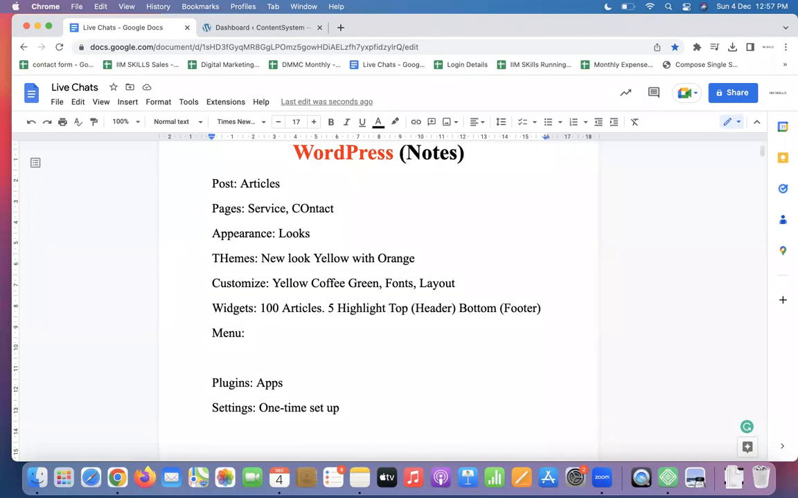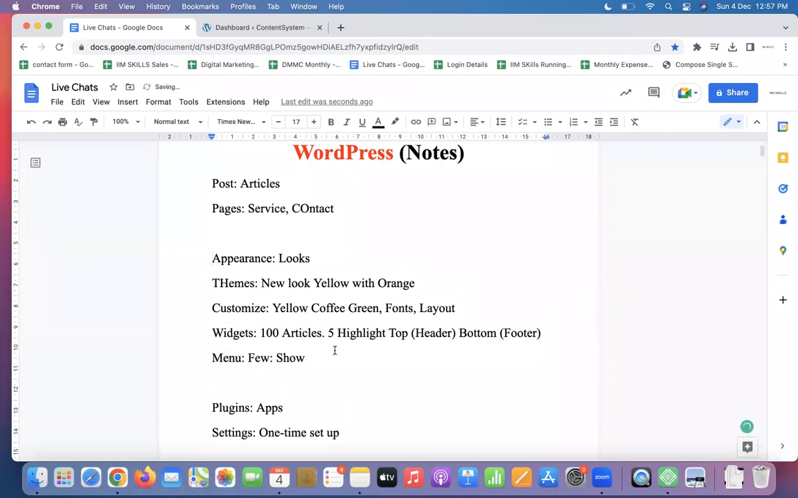What happens here in the menu section? A website can have millions of pages, thousands of pages, hundreds of pages. Amazon may have millions of pages, but they highlight only a few, right? So what you would like to show in the menu is going to be part of this particular thing. All right. These are all part of appearance.